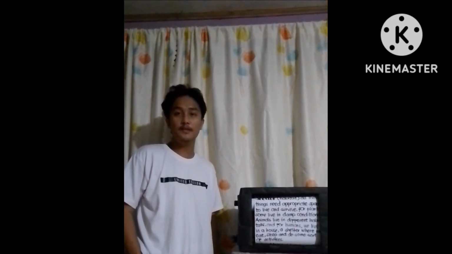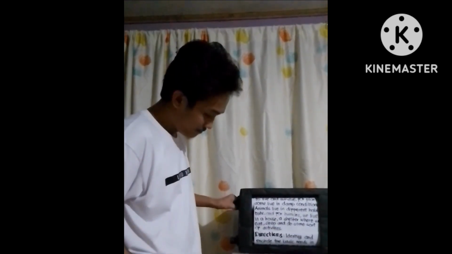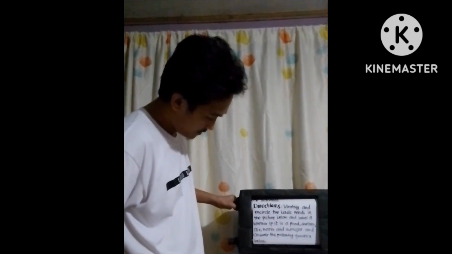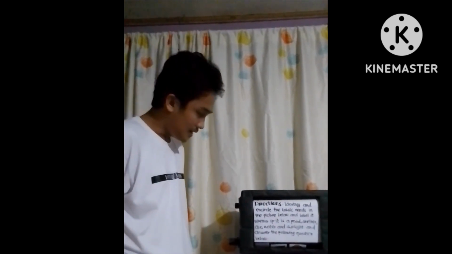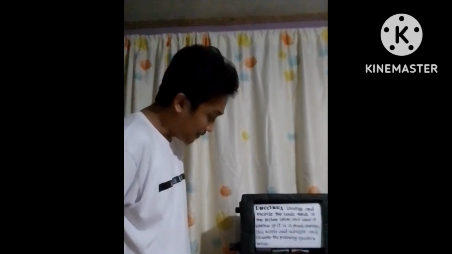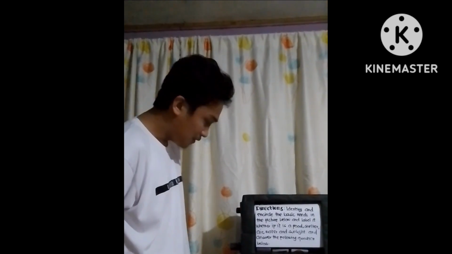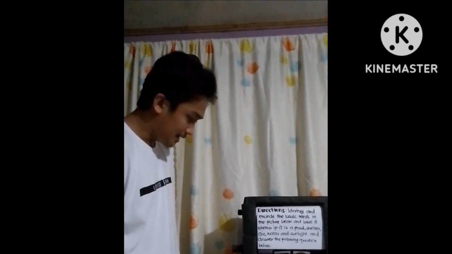That is why we need to keep, protect, and conserve our environment, since it is the primary source of basic needs. Okay, let's proceed to our next activity. Directions. Identify and circle the basic needs in the picture below and label whether it is food, shelter, air, water, or sunlight. And answer the following questions below.